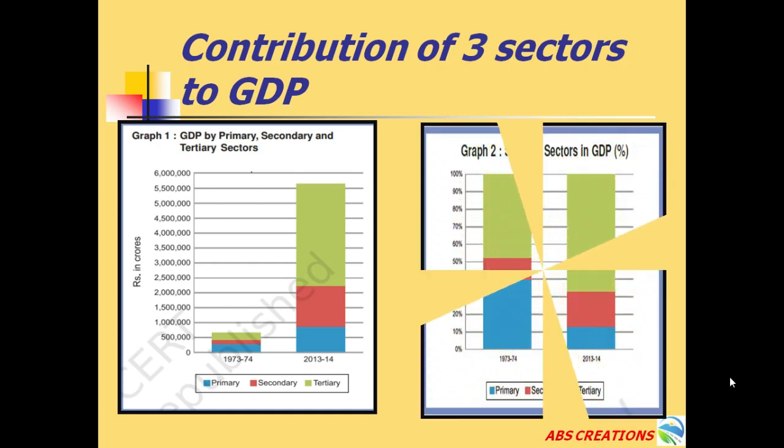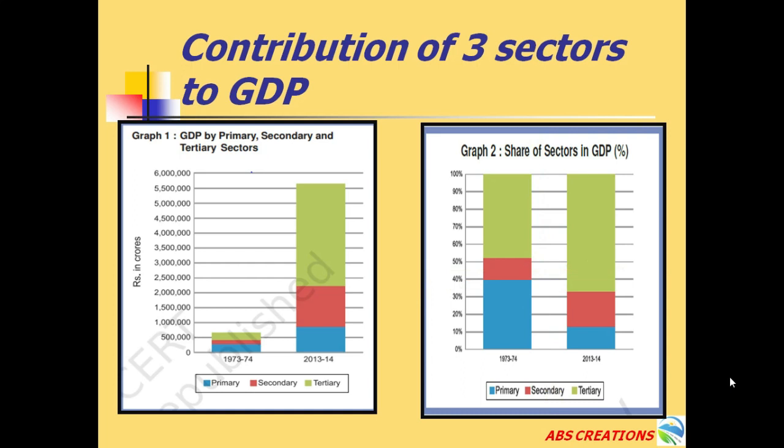The next graph shows the percentage of production in the years 1973-74 and 2013-14.